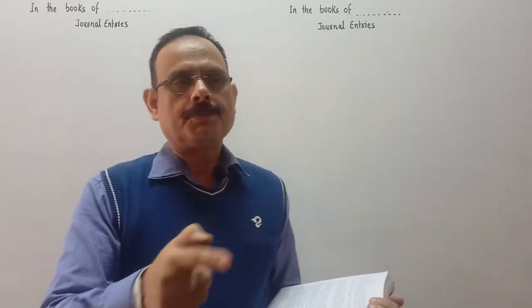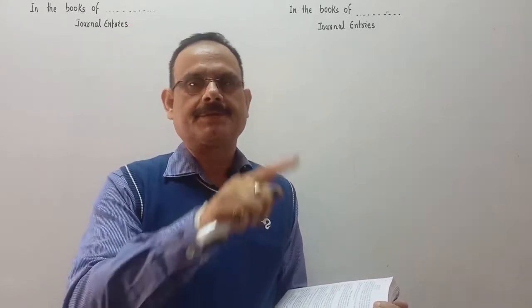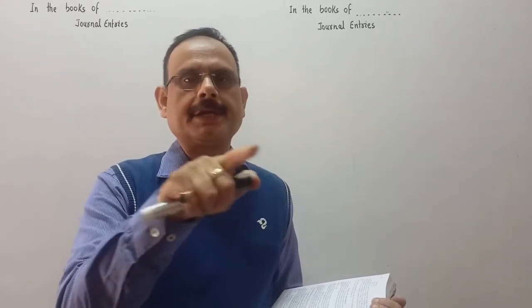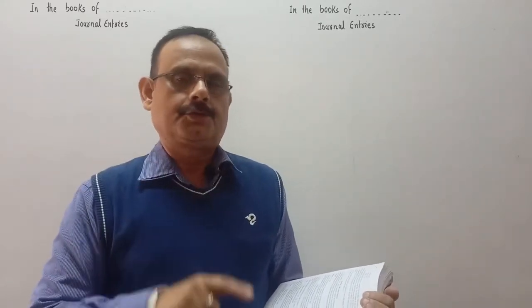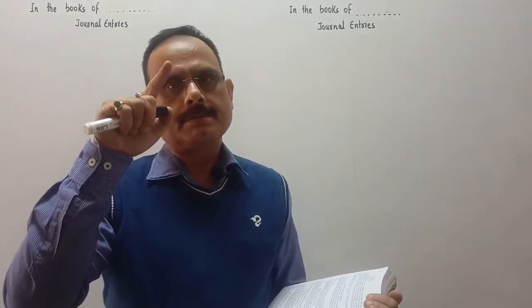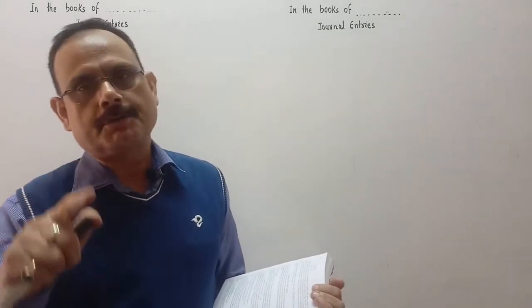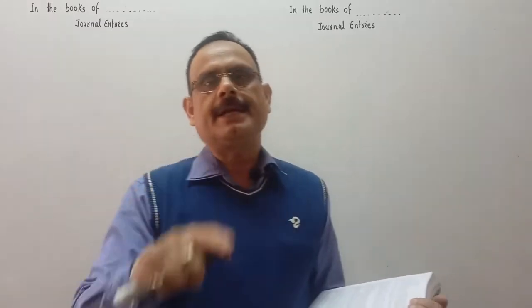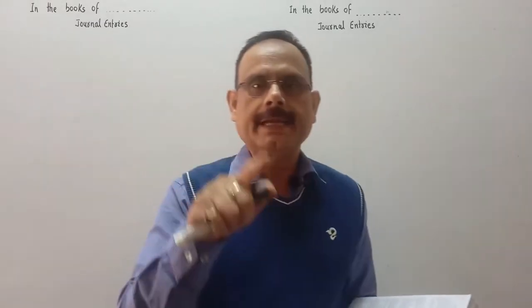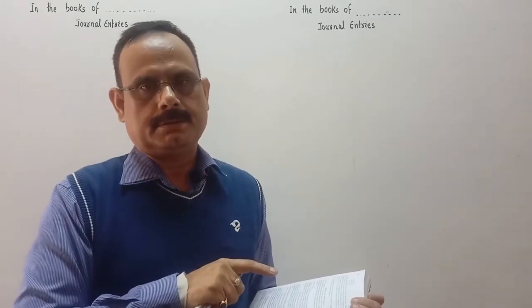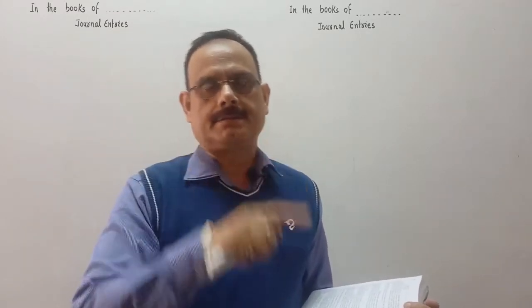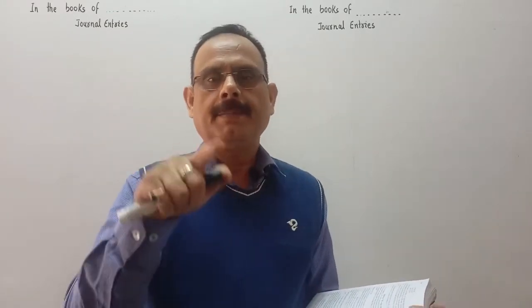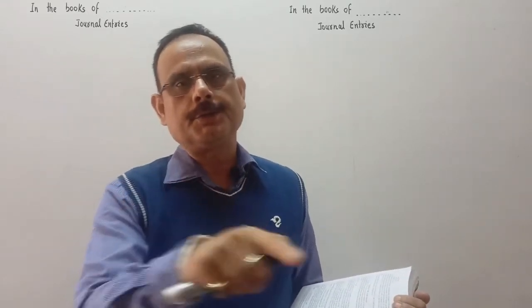This rebate, from the drawer's point of view, is an expense. The drawer will debit the rebate account, whereas for the drawee it's an income, so the drawee will credit the rebate account. Okay, so it may happen that sometimes the drawee pays the amount to the drawer before the date of maturity. Then the drawer may allow the drawee some rebate for payment of the bill before the due date.